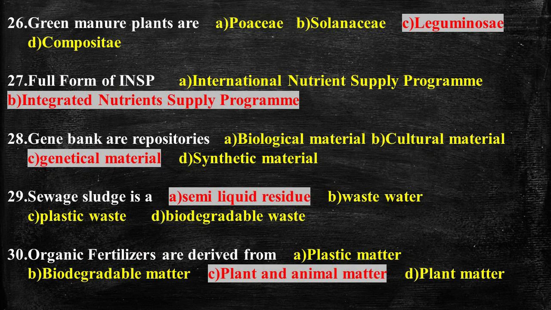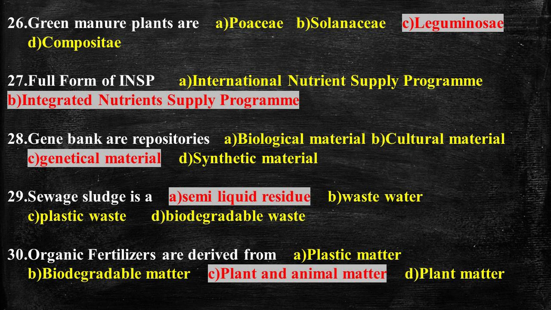Green manure plants are, and the options are Poaceae, Solanaceae, Leguminosae and Compositae. And the answer is Leguminosae. Green undecomposed material used as manure is called green manure. Green manuring is growing in the field plants usually belonging to the leguminous family and incorporating into the soil after sufficient growth. The plants that are grown for green manure are known as green manure crops.